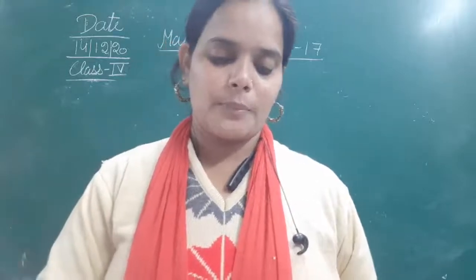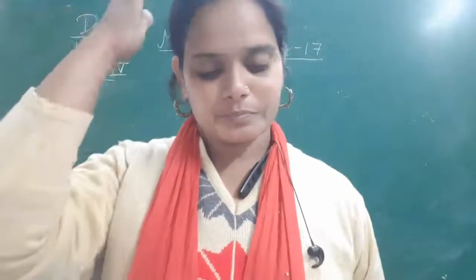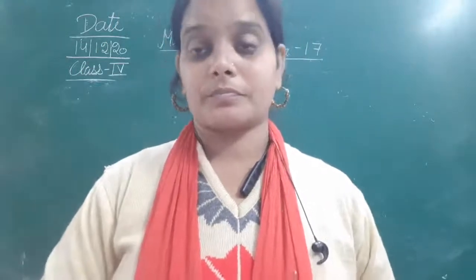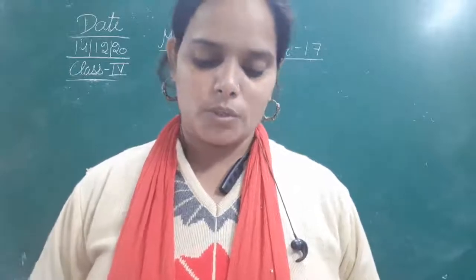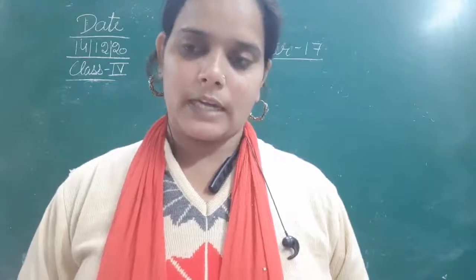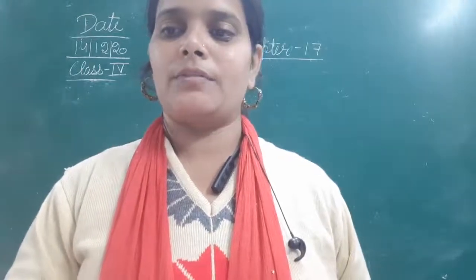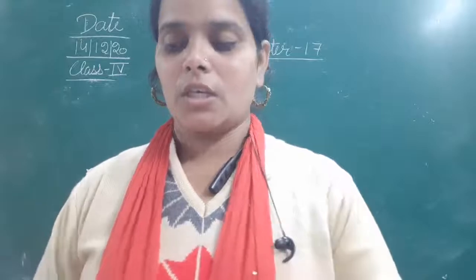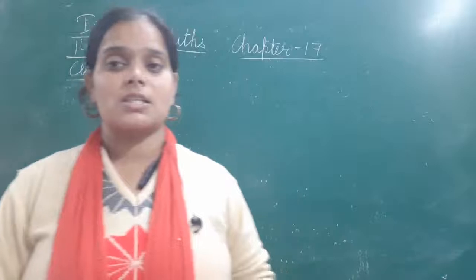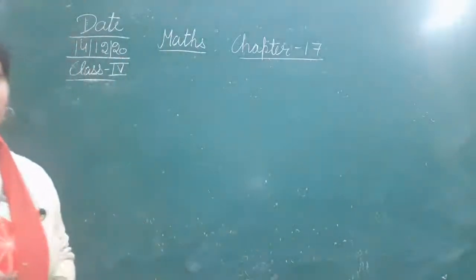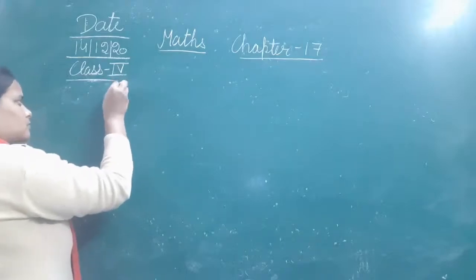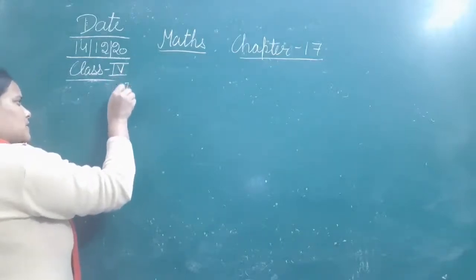How many chairs can be bought with rupees 25,675? So the price of one chair is given, and you have to find the number of chairs you can purchase from the given amount. For finding that we will do the division. The price of one is given, the total amount is given, and we want to know how many chairs you can purchase from it. So let's write down question number 17.